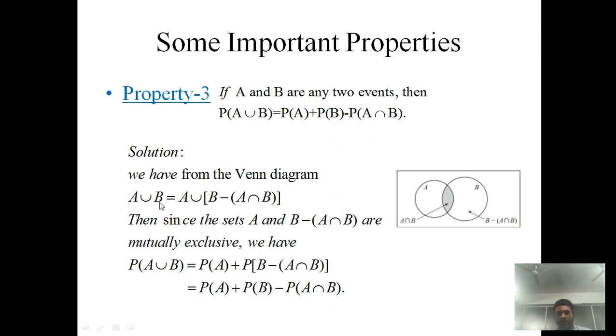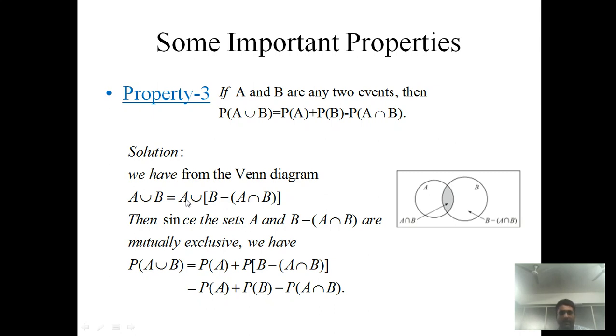Say A union B is, see, these are the set A, these are set B, this highlighted portion is A intersection B, and this portion is also represented by B minus A intersection B. We have to cut this highlighted portion. So A union B is also represented as A union (B minus A intersection B).